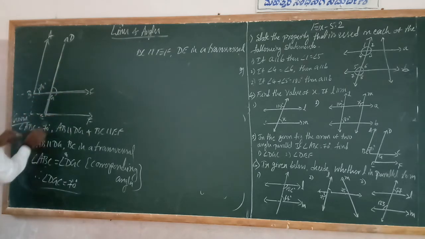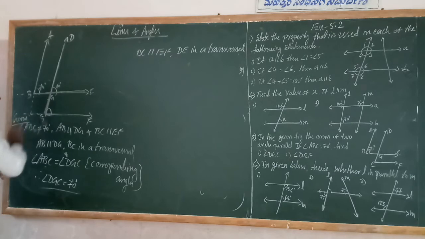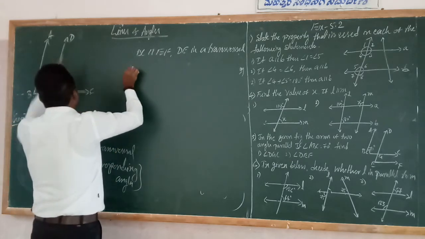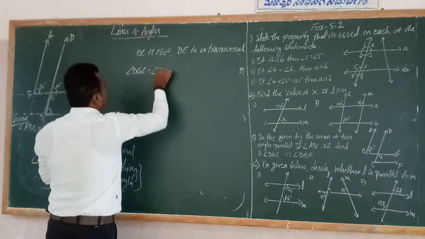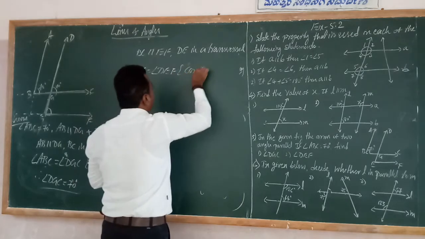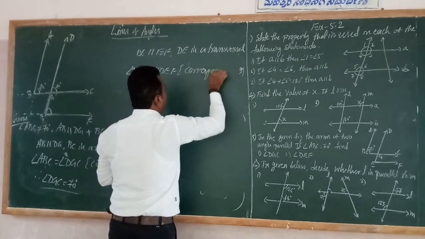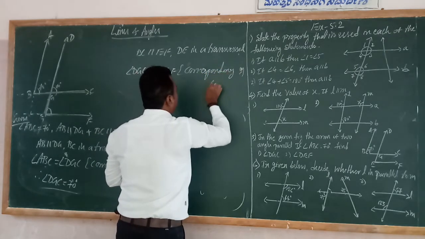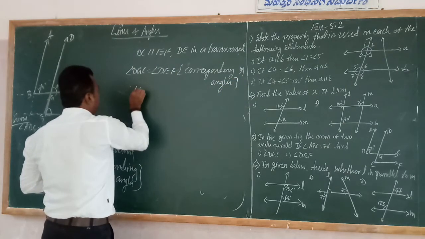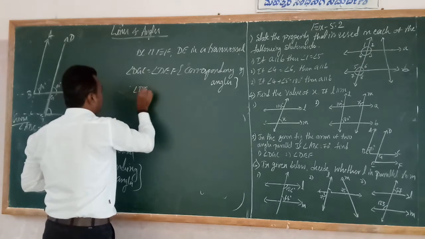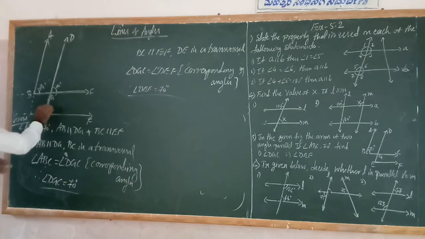Now let's extend this, extend this a little. Then this is 70 degrees already. So this angle is again equal. Therefore, angle DGC is equal to angle DEF because of the same property, corresponding angles. Therefore, angle DEF is also equal to 70 degrees. Okay, this is also 70 degrees.